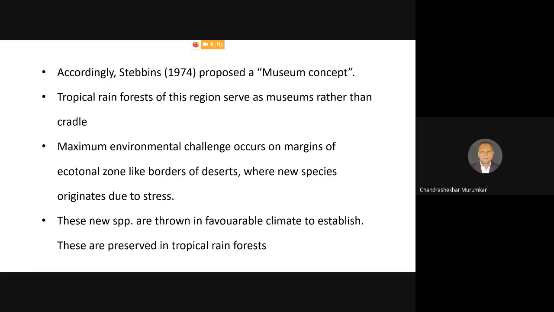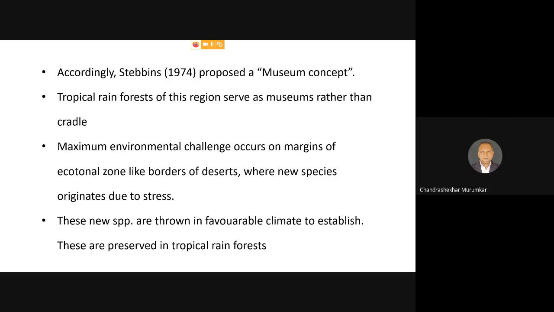So when we are thinking about the probable place of origin of angiosperms, in the past also we have to identify where such a type of unfavorable condition was created during the Cretaceous period. Because of that, from the present flora of that time, the angiosperms originated. And what he has said is that these new species are thrown into the favorable climate to establish, and not only to establish, but they are preserved in these areas.